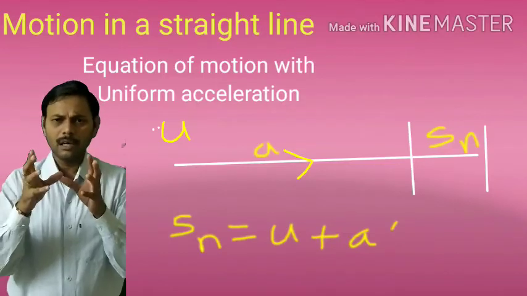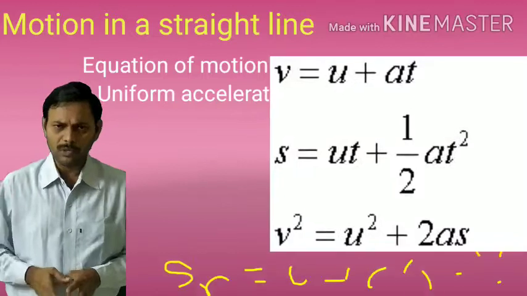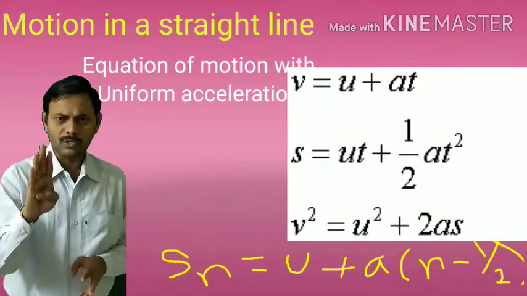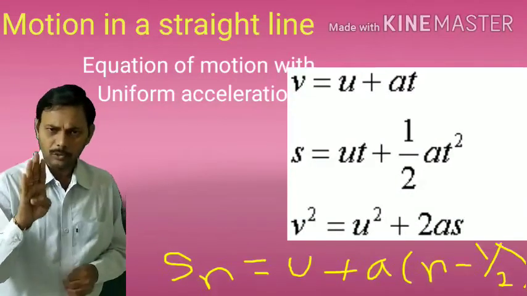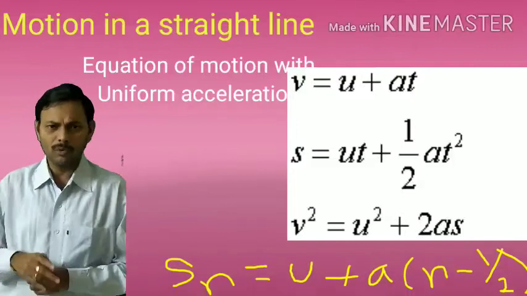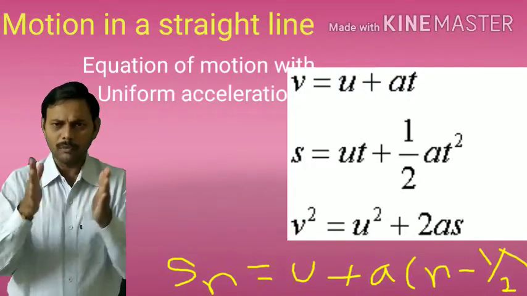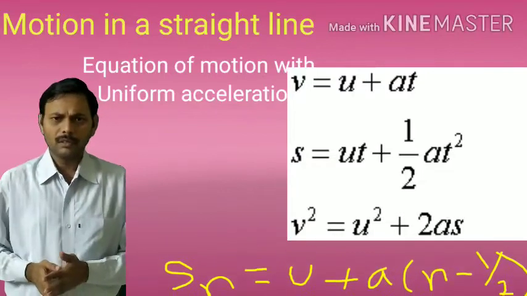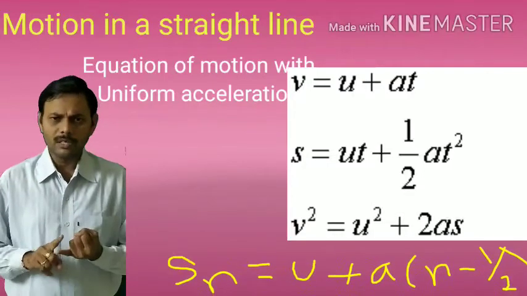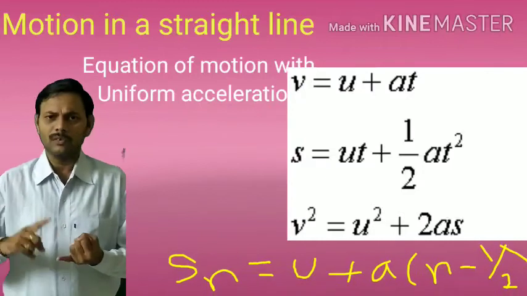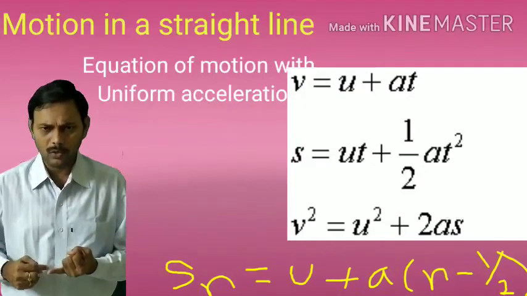I repeat the four equations of motion. There are four equations of motion, which are very repeatedly used in motion in a straight line. Very, very important equations with uniform acceleration. The first equation is v is equal to u plus at. The other form is a is equal to v minus u by t.